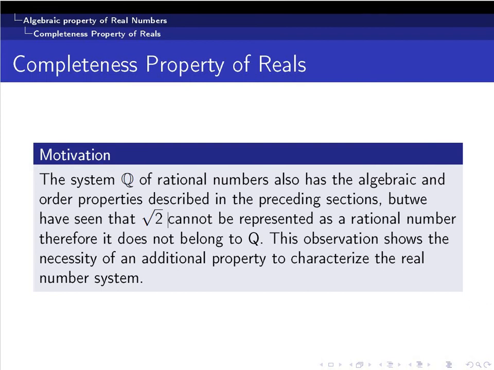But other than this idea, we have to establish theoretical foundations for the completeness of real numbers. The property which separates the set of all rational numbers from the set of all real numbers is completeness.